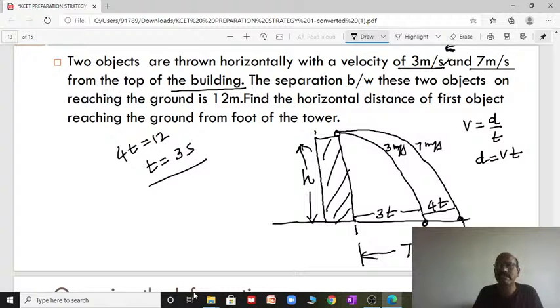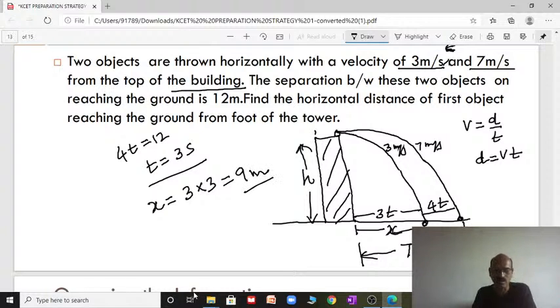What is the distance of the first object reaching the ground from the foot of the tower? This distance x they are asking, right? That you can know immediately. Distance equals velocity into time. Distance x equals velocity of the first body, 3, into time, 3. That's it. So 9, right? So immediately you can come to know: 9 meters.